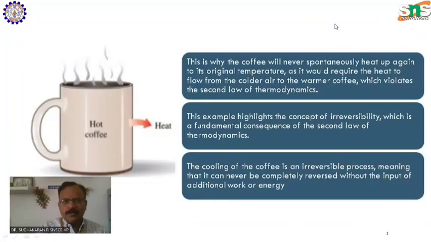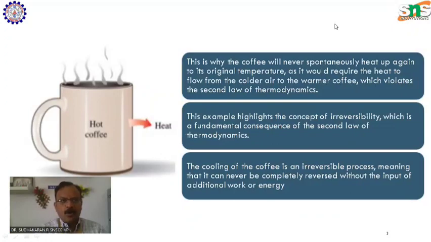So what are irreversible and reversible processes? A reversible process is nothing but a process that, when reversed, does not leave any trace on the system and surroundings. That is called a reversible process.